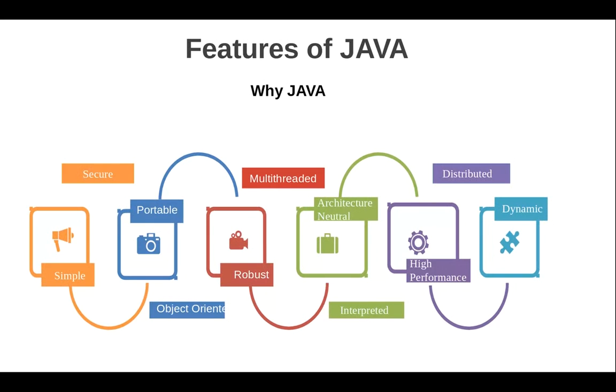So Java has many features which make it different from other languages, and that is why basically the security and portability features and high performance make Java one of the most important languages to use. So in web applications and distributed applications, we prefer Java just because of the security and portability.